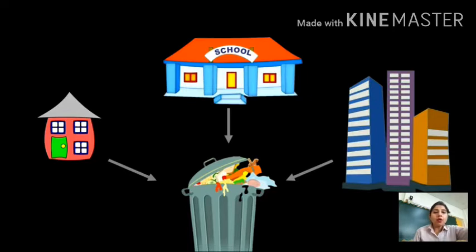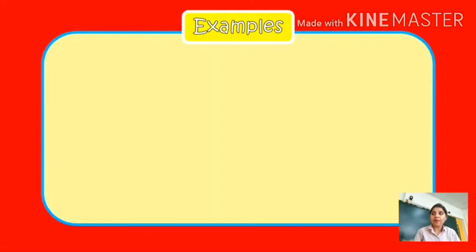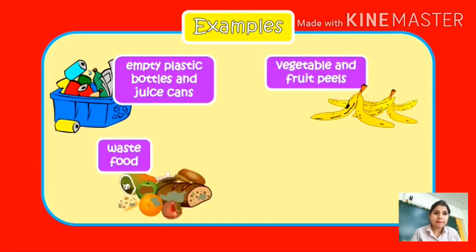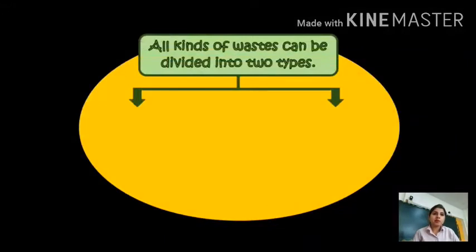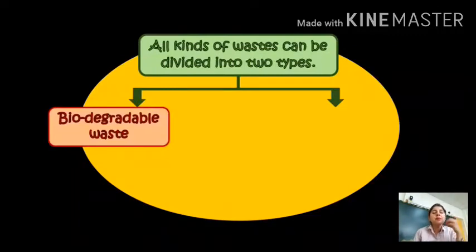Some examples of waste materials are empty plastic bottles and juice cans, waste food, vegetable and fruit peels, and waste paper. All kinds of waste can be divided into two types. At home, usually what we do is throw each and everything in a single dustbin, right? If we have vegetable peels, fruit peels or plastic bottles, we throw them in the same dustbin. Yes or no? We throw everything in one dustbin, right?